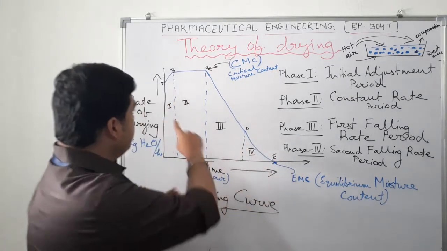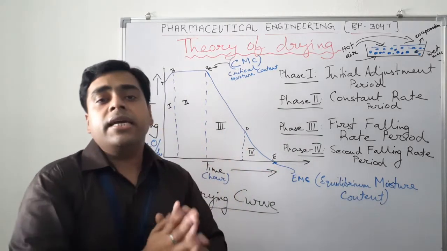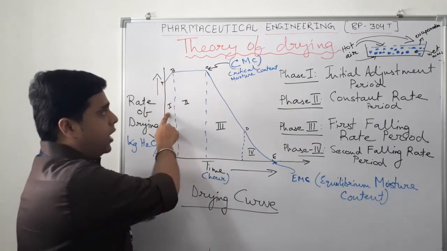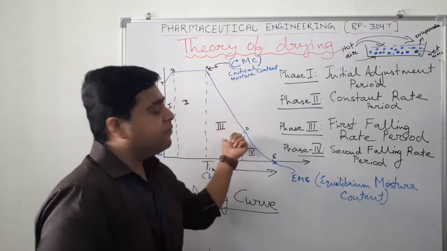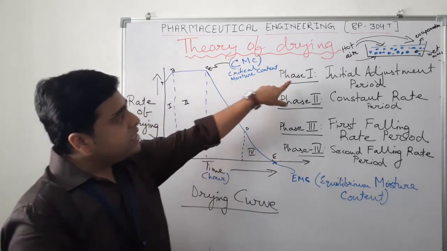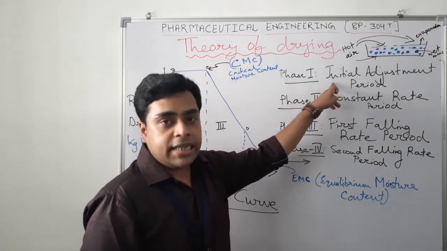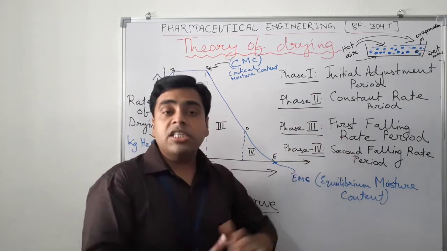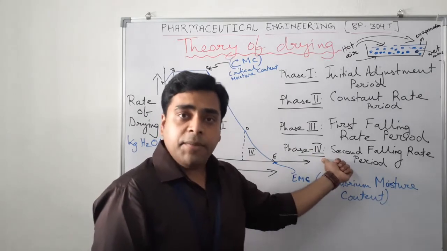So you see, when we start from the point A and we reach the point E, this is the basic drying curve. The phase AB is phase 1, the phase BC is phase 2, the phase CD is phase 3, and the phase DE is phase 4. We have to name the different phases. Phase 1 is the initial adjustment period, phase 2 is the constant rate period, phase 3 is the first falling rate period, and phase 4 is the second falling rate period.